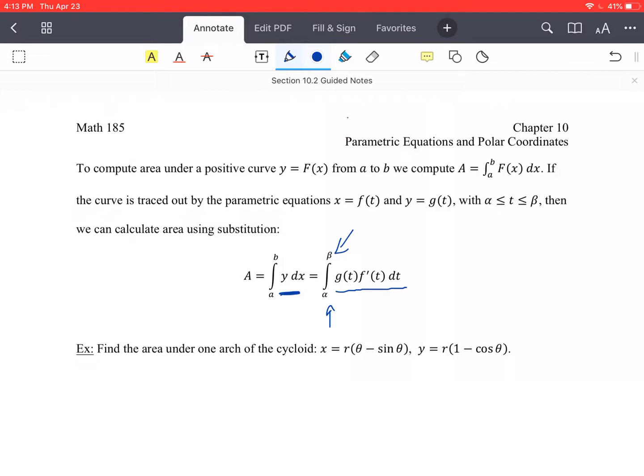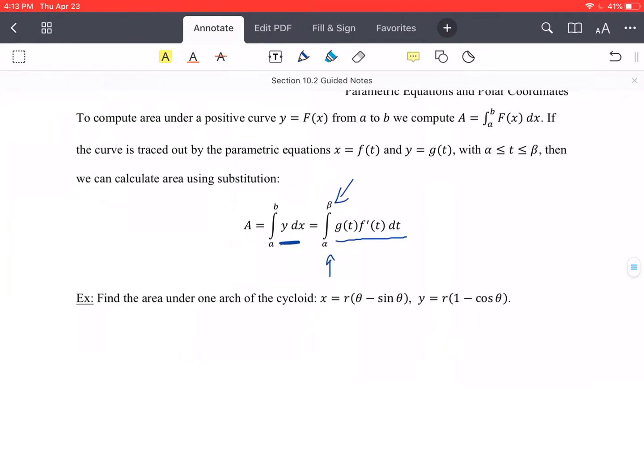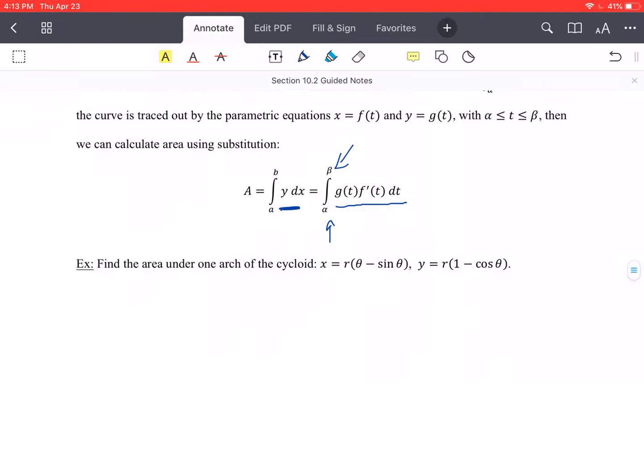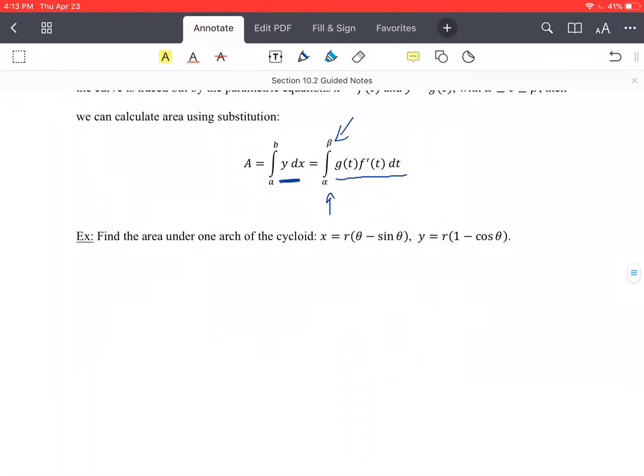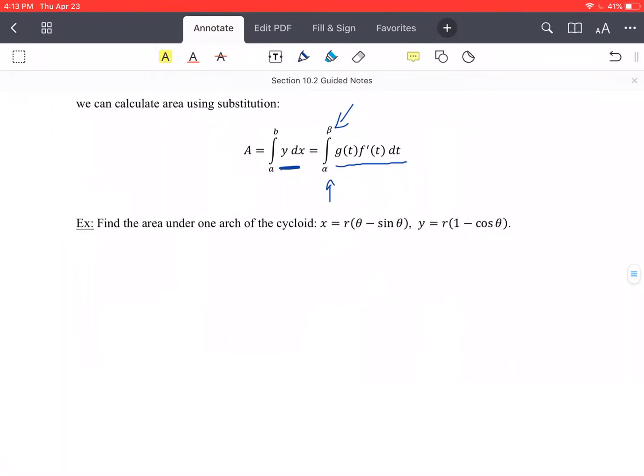All right, so everything is going to be put in terms of t. This is kind of an application of the chain rule a little bit, but it's kind of like a u substitution to get this formula. But once we have it, now we can just use it to compute integrals using parametric equations. So let's take a look at this example. So find the area under one arch of the cycloid. So remember the cycloid from last time we talked about, had that interactive graph.